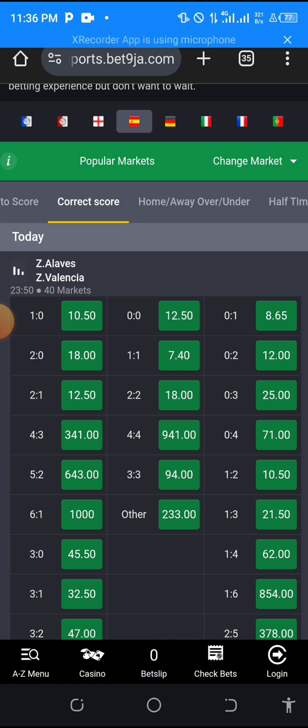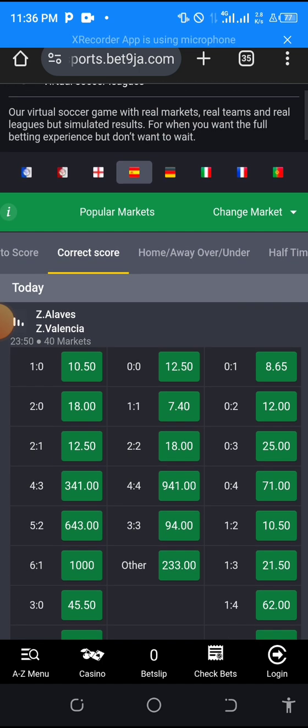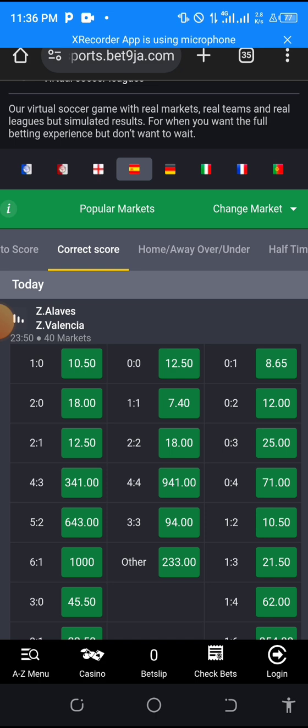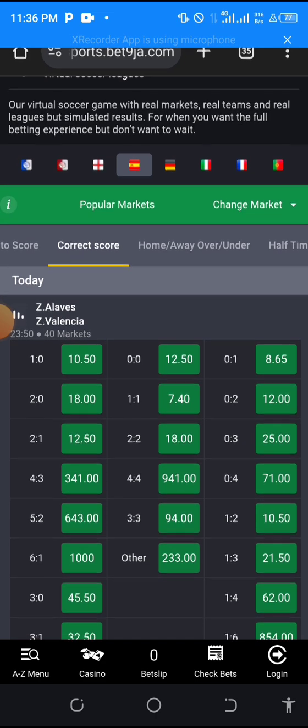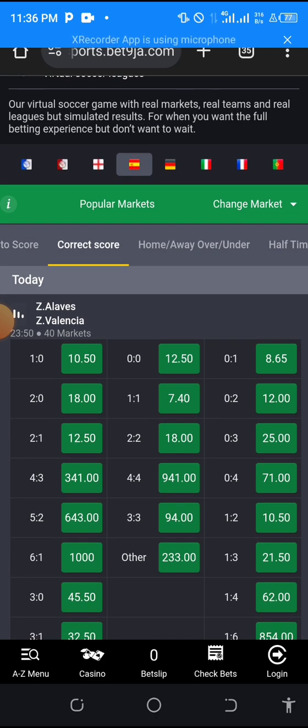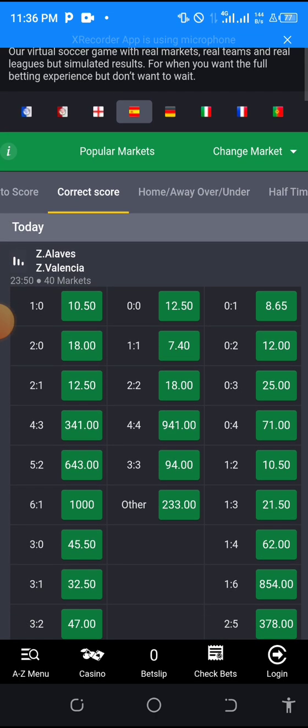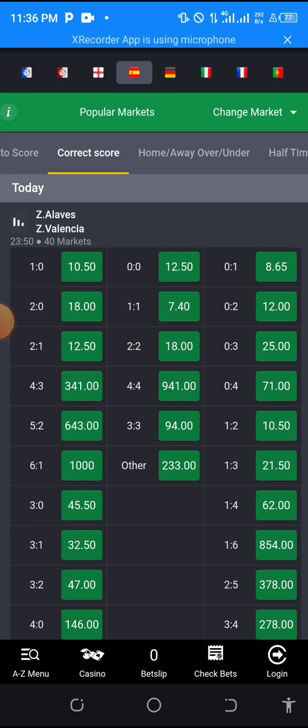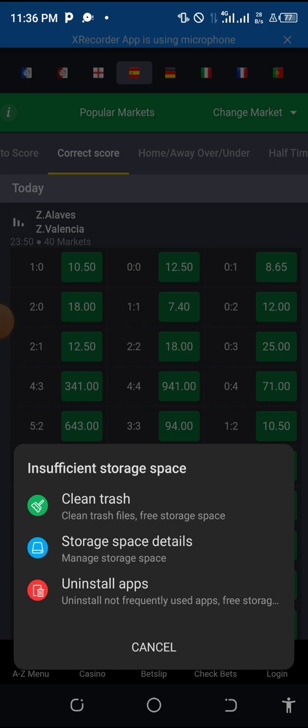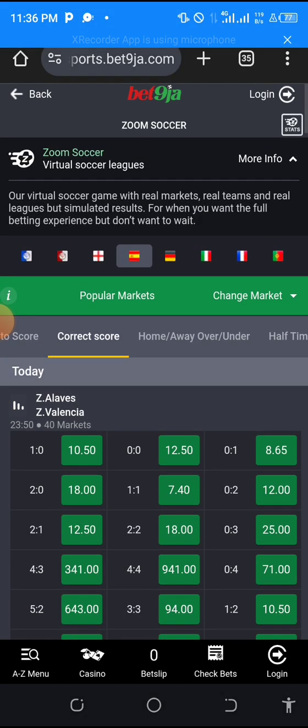Check another. If you see it on the next league, then check the time. Which one is the smallest time? If it's by 7, that is the first one you see. Choose the first one you see. Don't choose the second one. The second one is the one that is going to fail. And I didn't say you should pick this 2-2 correct score. You will now go and pick over 2.5 to be on the safe side, or you pick it on goal. Very simple. This is how you do all this.